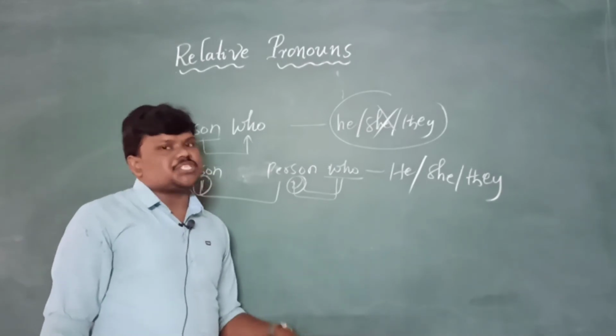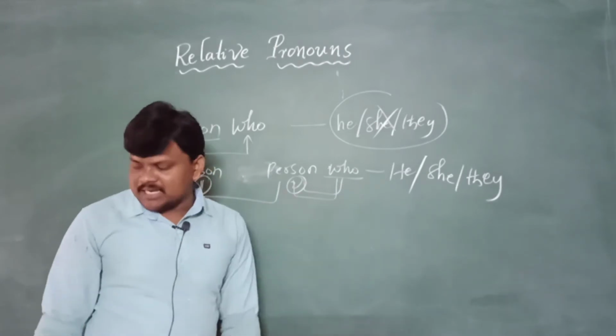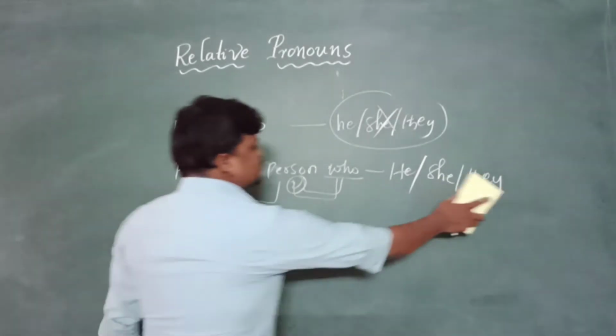Let's get into today's topic. Today I am going to teach you how we combine two sentences with which, that.